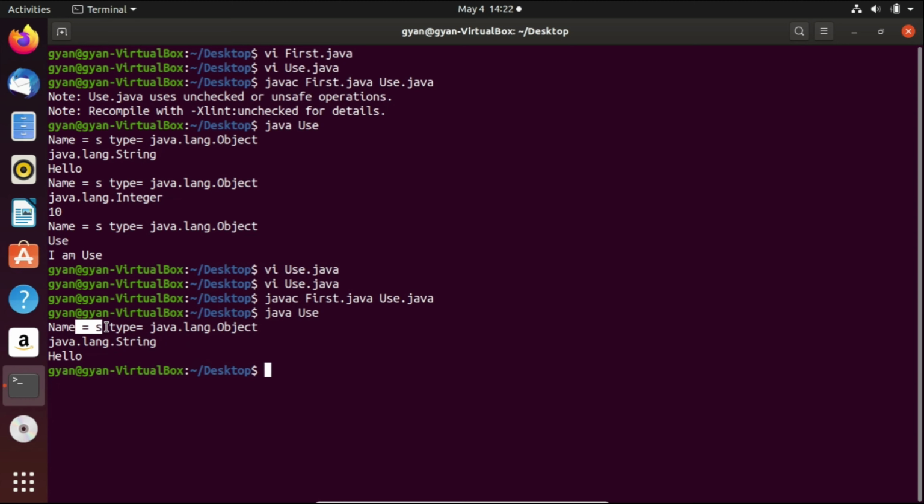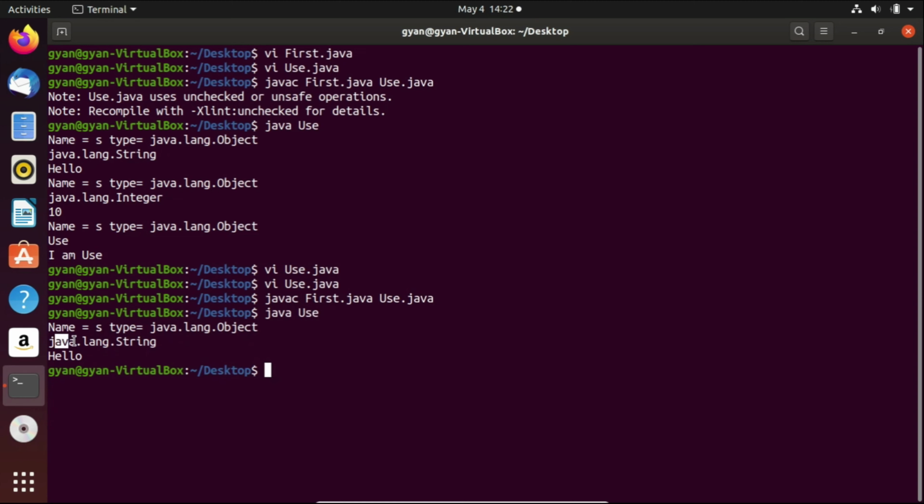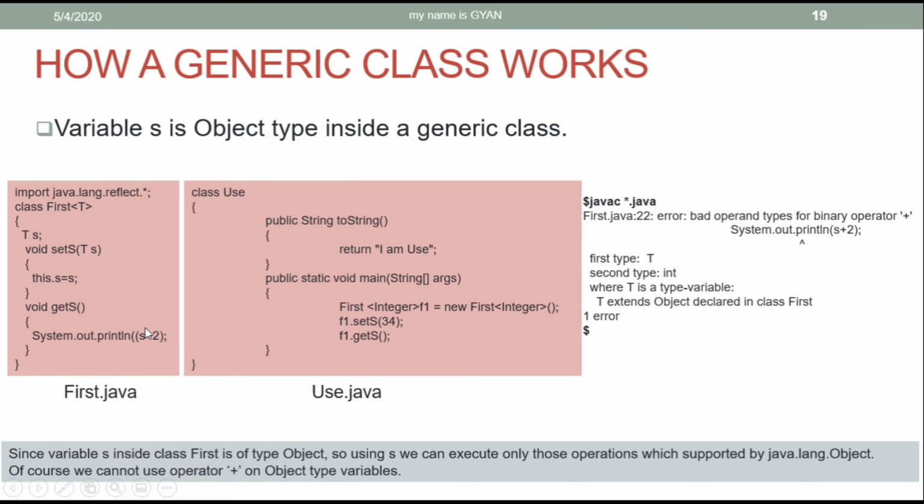The name of the variable is s. The type is java.lang.Object. The object whose reference is stored in the variable s is of type String, and the toString method called by the reference variable s returns hello. I already told you, do not consider the variable s of type argument. And if you consider the variable s of type Integer and try to add something to it, then the compiler will throw an error.